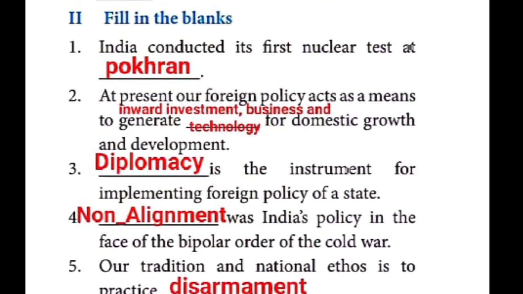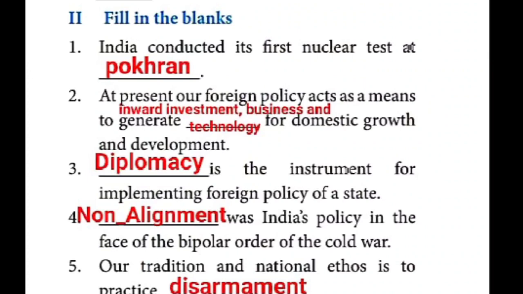Next one, fill in the blanks. Already I told, but I'm not satisfied with that, so I typed everything. If you have a doubt, you can mark it. First one, Pokhran. India conducted its first nuclear test at Pokhran. Then the second thing, the lengthiest answer; from here you can start after the development, like I said: inward investment, business and technology. That's Roman letter 2, second answer. Third one, diplomacy. Diplomacy is the instrument for implementing the foreign policy of a state.